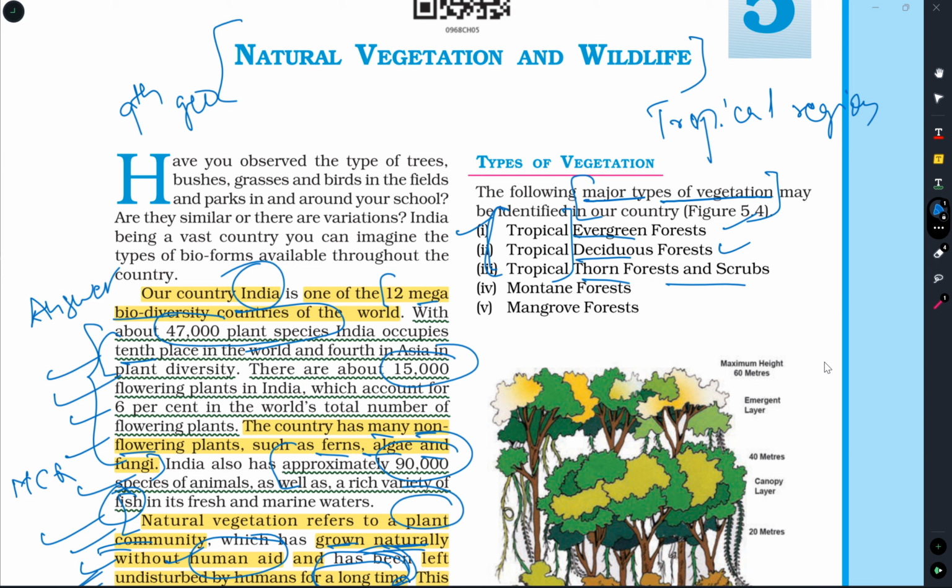And another 2 types of forest are montane forest and mangrove forest. Montane itself says it is the forest in the mountain region. Mangrove forest comes in the coastal areas, it is the forest found in coastal regions. Let us briefly discuss what are these types of vegetation.